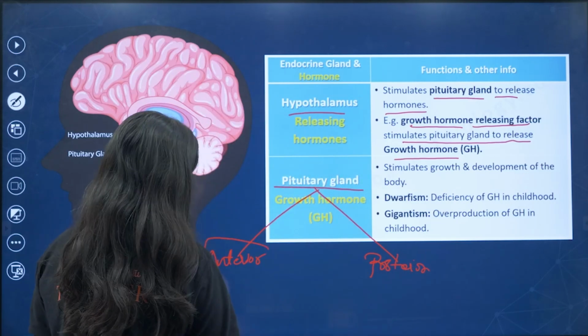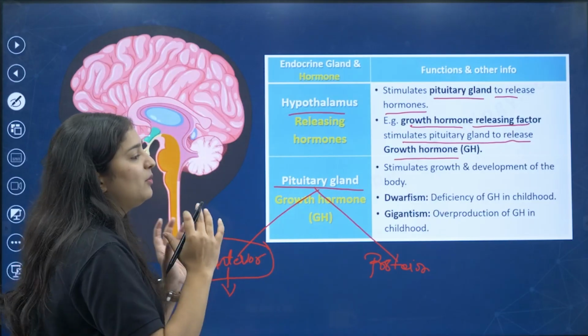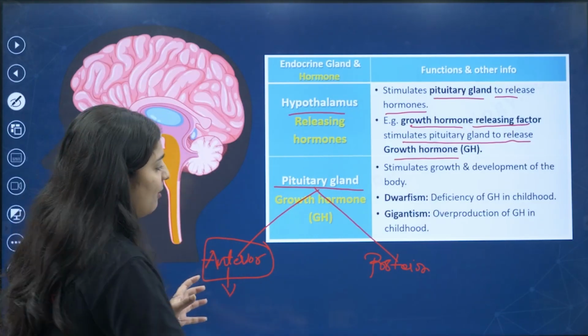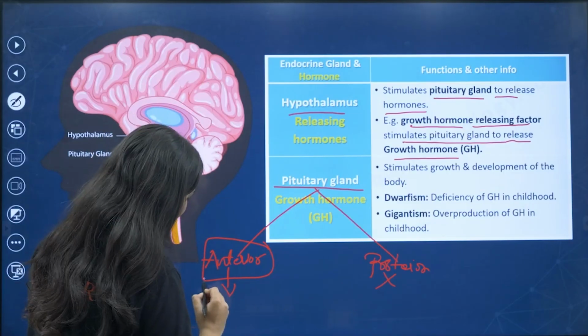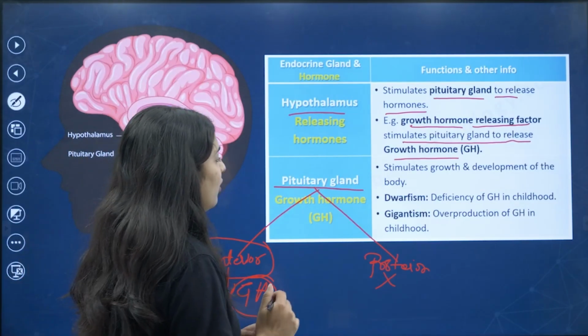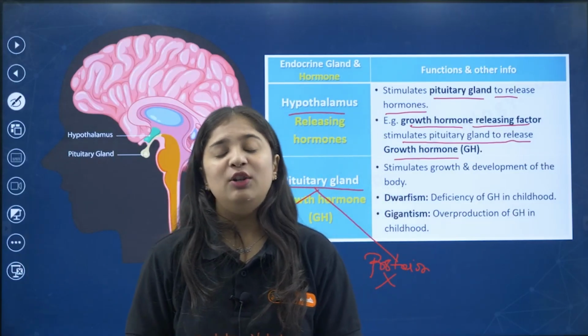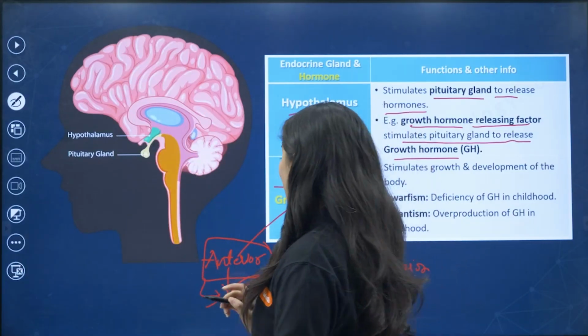In the anterior pituitary, far more hormones are released compared to the posterior. In the anterior you will find growth hormone, GH. Many hormones are there, you will be studying in higher classes, but for the time being in your NCERT they have given growth hormone.